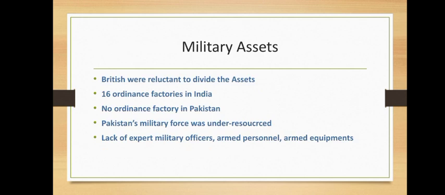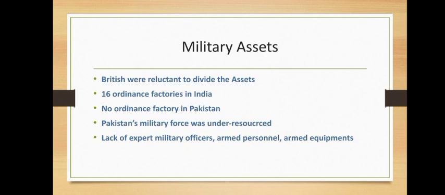India refused to give any ordnance factory to Pakistan, so Pakistan was not capable of making military goods. It was agreed that India would pay 60 million rupees in place of ordnance factories, and when India paid that amount, Pakistan built an ordnance factory at Wah.